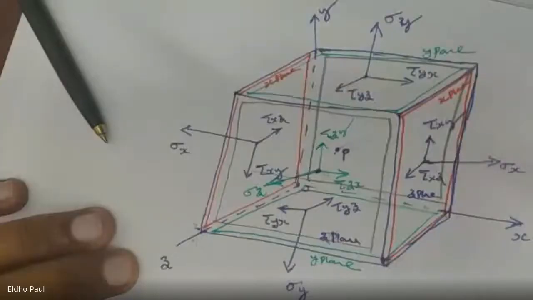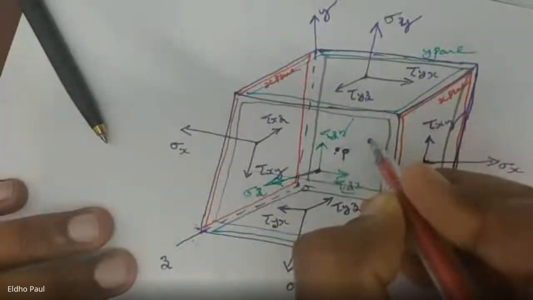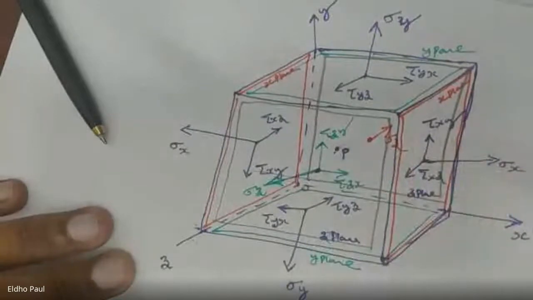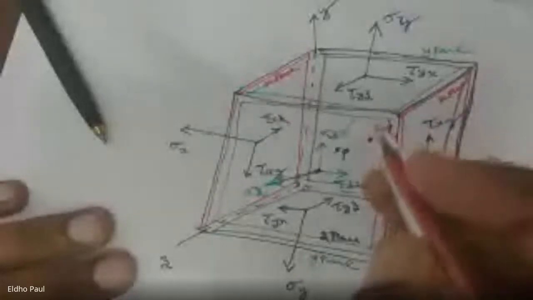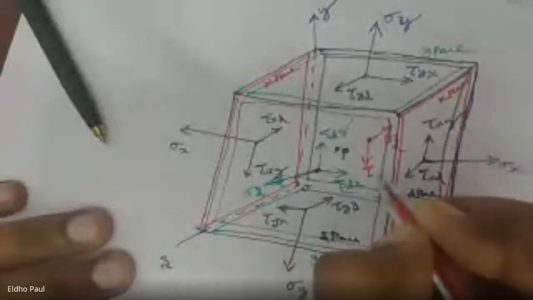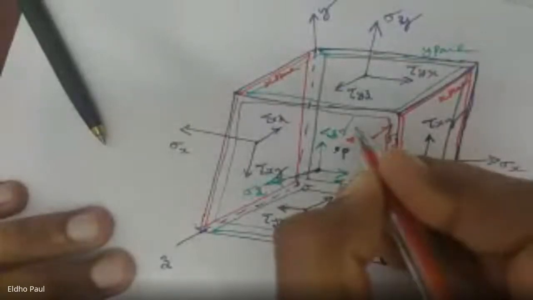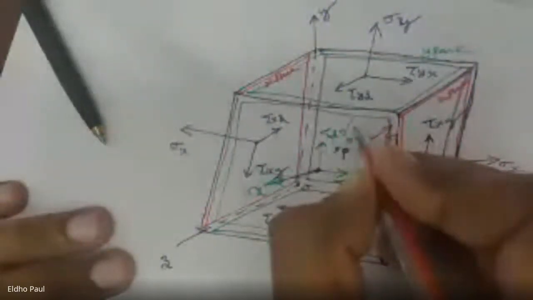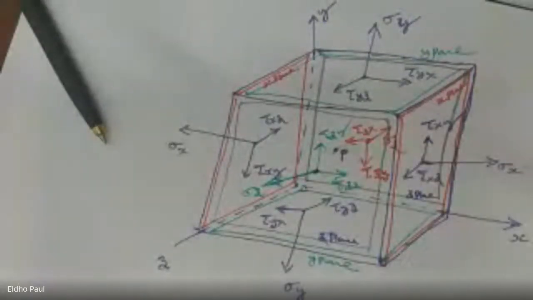Okay. Thank you, sir. In the back z plane, we have sigma z in the reverse negative z direction, then tau zy, then tau zx. So all the stress components on this rectangular element are represented.